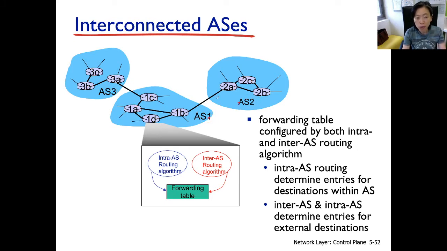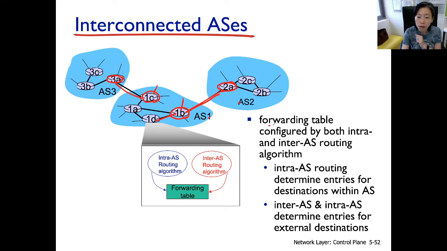Now, AS1, 2, 3 each could run its own intra-AS routing, but you see 1B and 1C, both of these routers have links internally as well as externally. So 1B and 1C are the gateway routers. Just like 2A for AS2 is one of the gateway routers, and 3A for AS3 is one of the gateway routers. And inter-AS routing is running in between 1B, 2A, 1C, 3A, and so on and so forth.